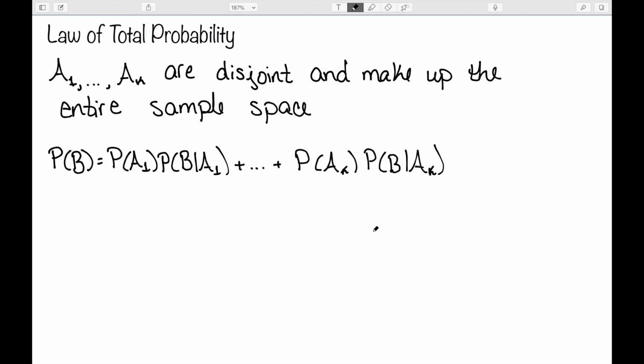The law of total probability then says that the probability of an event B is equal to the probability of A1 times the probability of B given A1, plus the probability of A2 times the probability of B given A2, etc., all the way up to the probability of AK times the probability of B given AK.